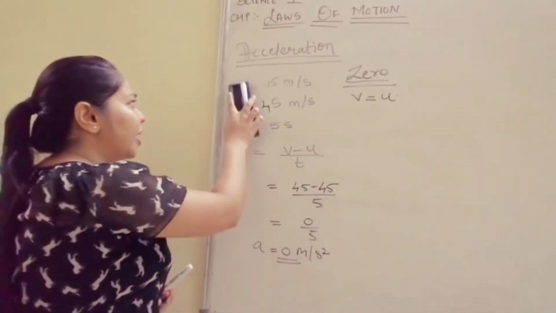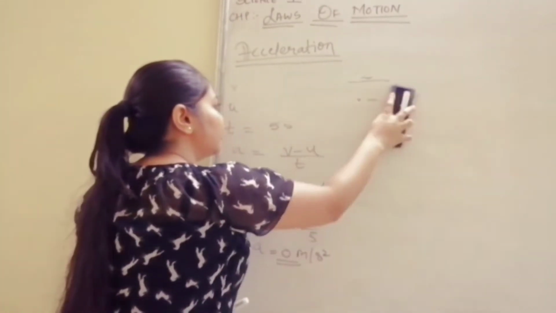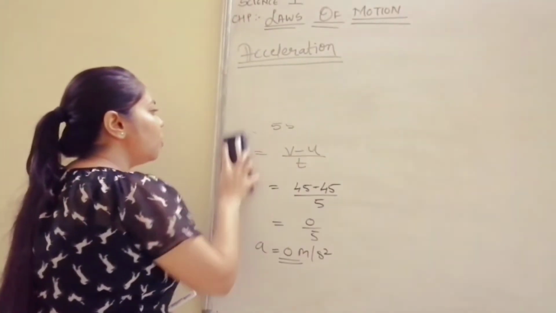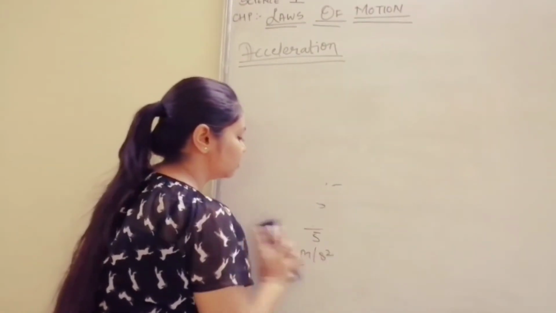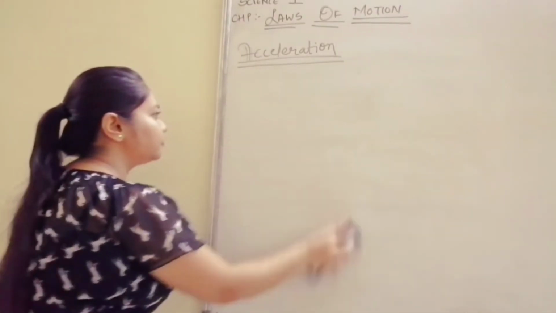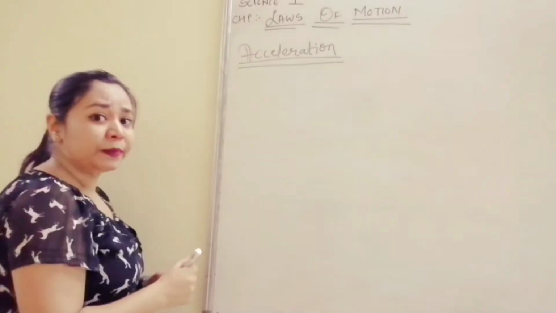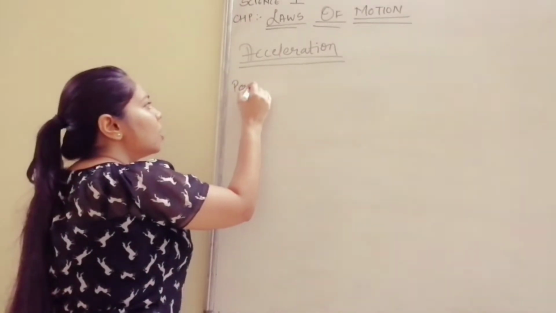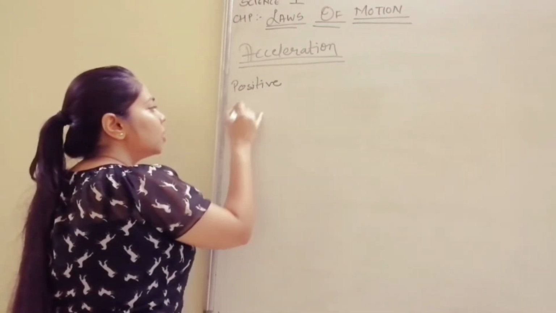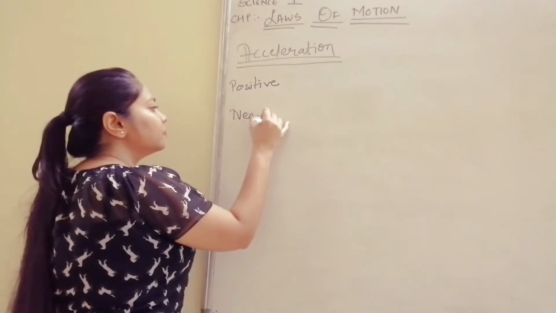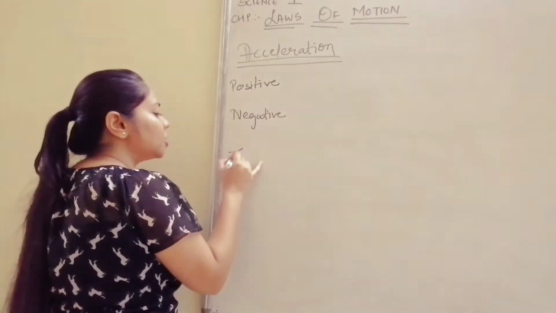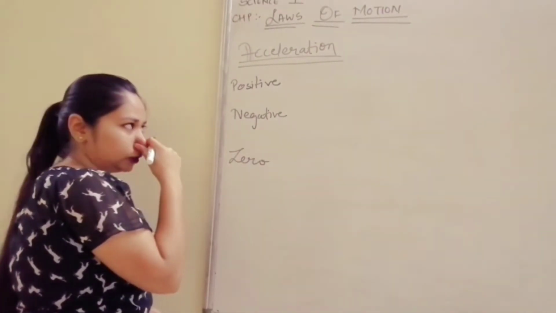So let us just revise positive acceleration, negative acceleration and zero acceleration. If you want, you can make a note of this as well. Positive, negative, and the last one is zero acceleration.